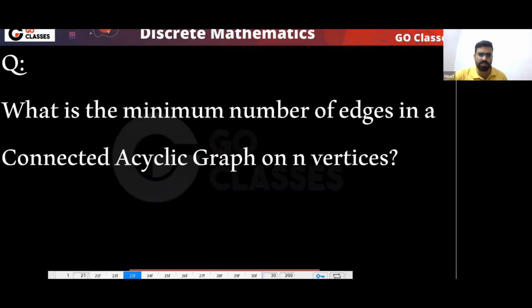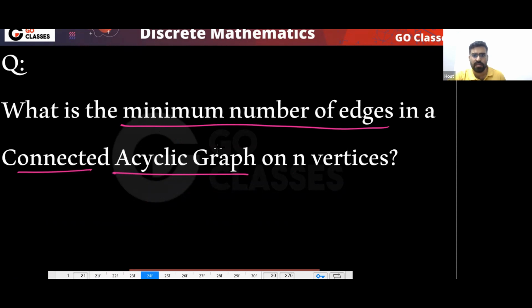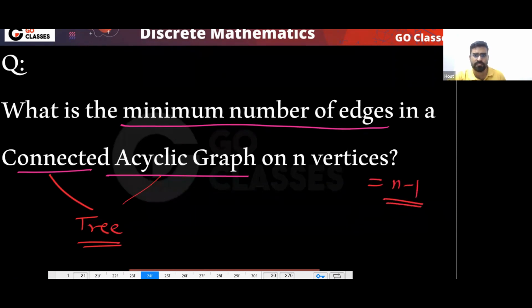Next, what is the minimum number of edges in a connected acyclic graph? Connected acyclic means tree. So the answer will be n minus 1, because connected acyclic is a tree.